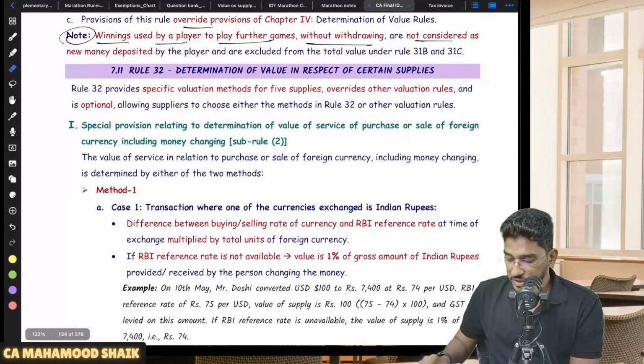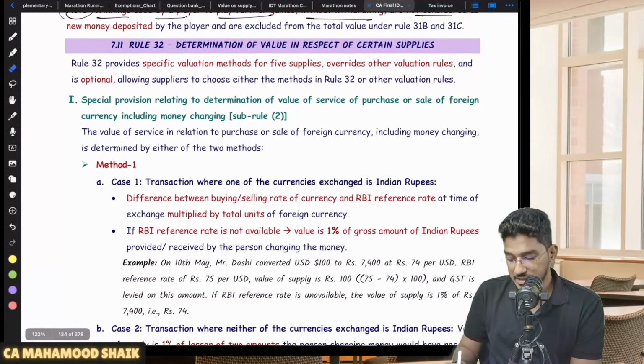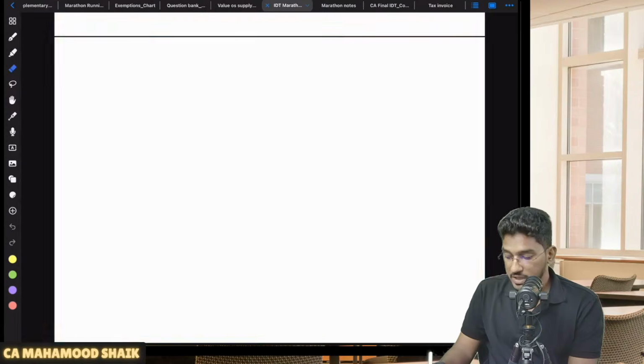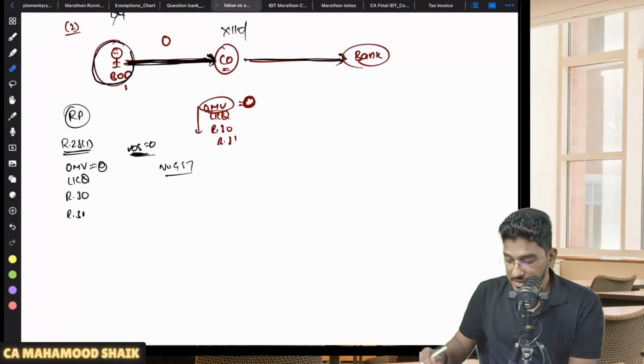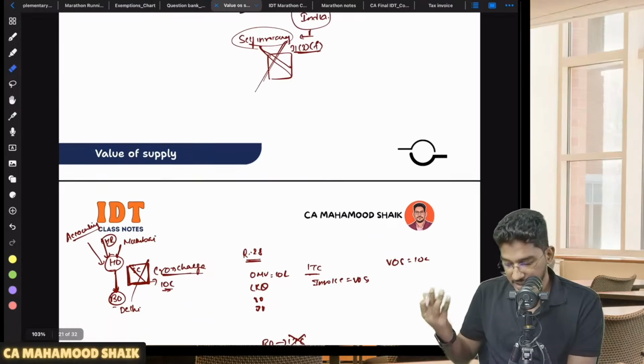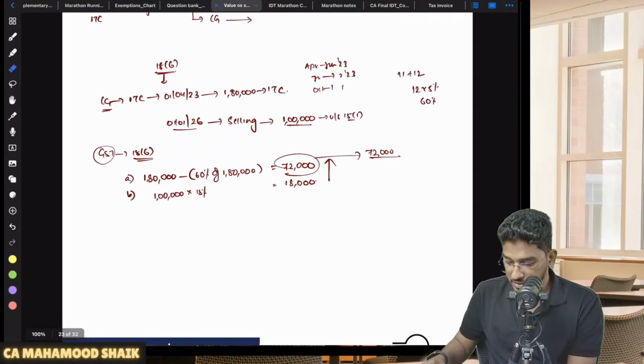Now come to rule number 32. Rule number 32 will talk about some special cases. Let me try to explain those special cases here. In case of money exchange, in case of forex, for forex transactions they have given a different valuation method at the option. So what is that different method of valuation for forex transactions?